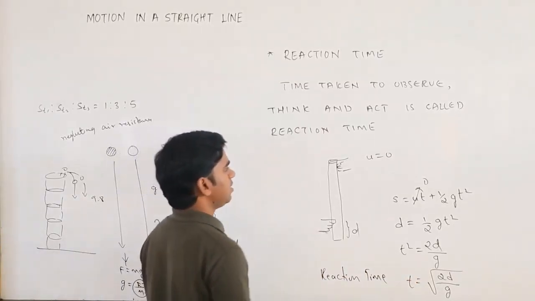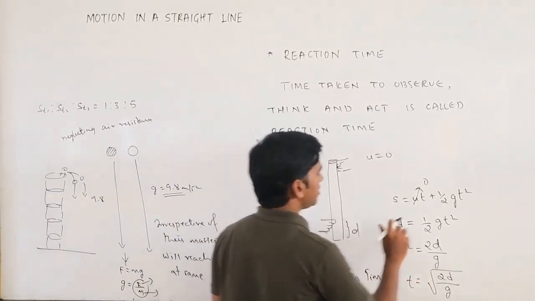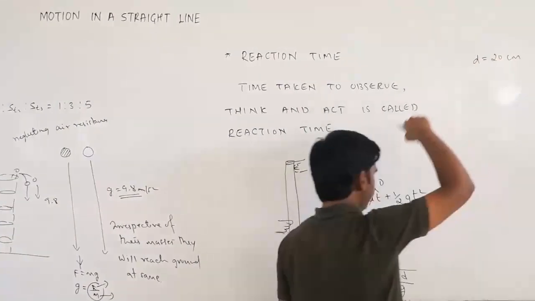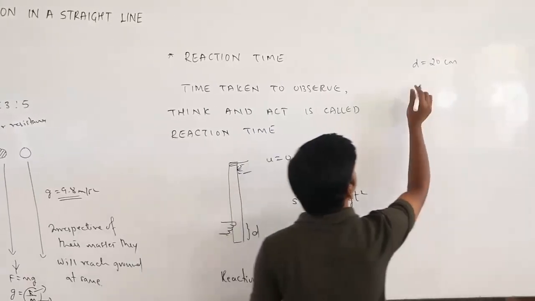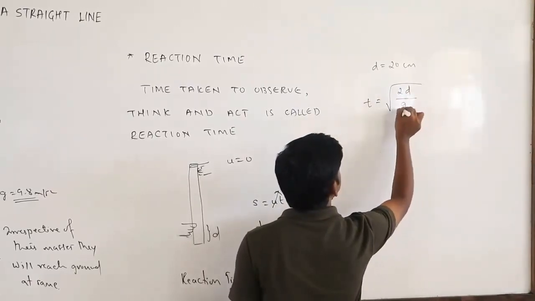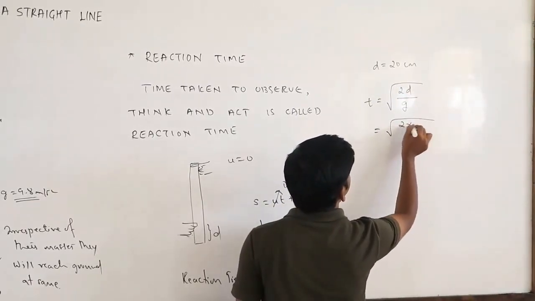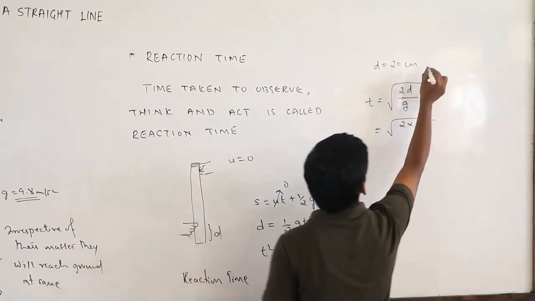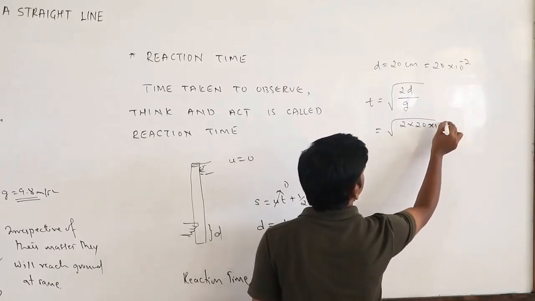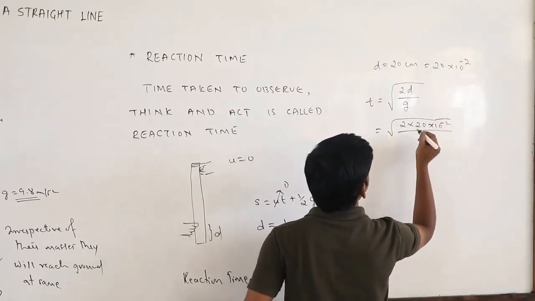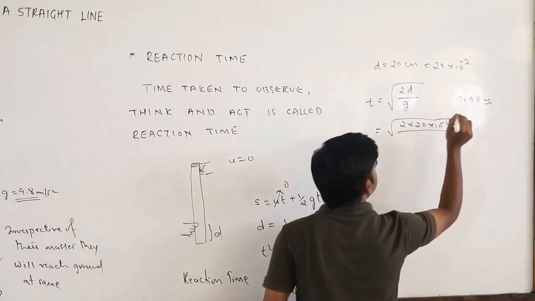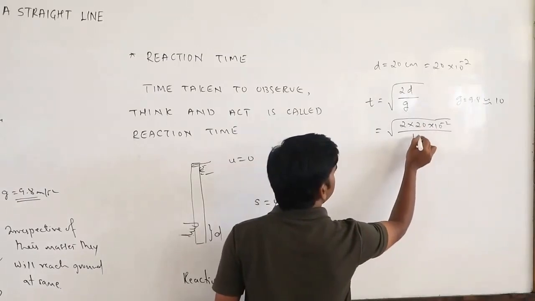If we take an example, suppose it travels some 20 centimeters of distance. What is the reaction time? t equals root of 2d divided by g. So 2 into 20, it is in centimeters, you have to convert into meters, so into 10 to the power minus 2, divided by g. g is actually 9.8, but for calculation purposes I will take it as 10.